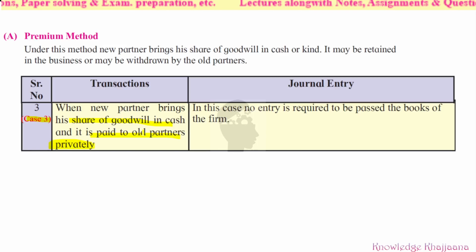So these were the three cases with reference to the treatment of goodwill. What we are learning is the treatment of goodwill: what should be done with the goodwill amount brought in by the new partner while admitting. Now, what is the first thing we think about when solving a problem on admission of a partner? The first step is that we have to calculate the ratios. Which ratios do we have to calculate?